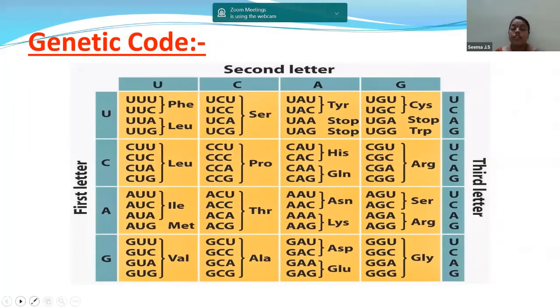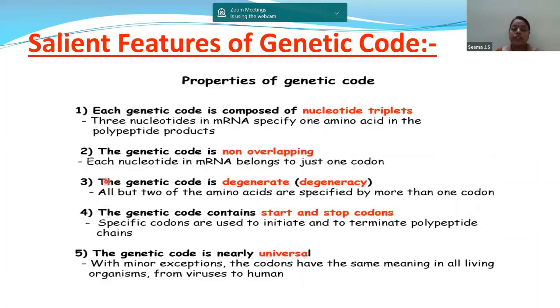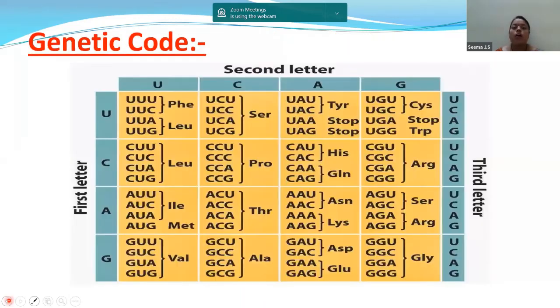Next, the genetic code is non-overlapping. Each nucleotide in mRNA belongs to just one codon. So let us know what we mean by non-overlapping. Children, if you are writing all these letters without any break, the genetic code will code for three letters as one codon only.